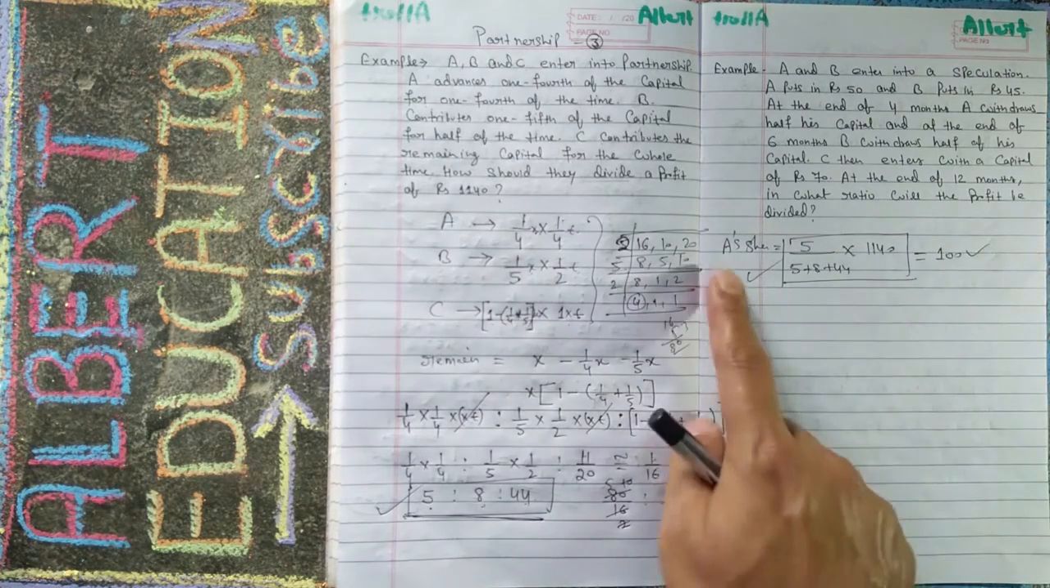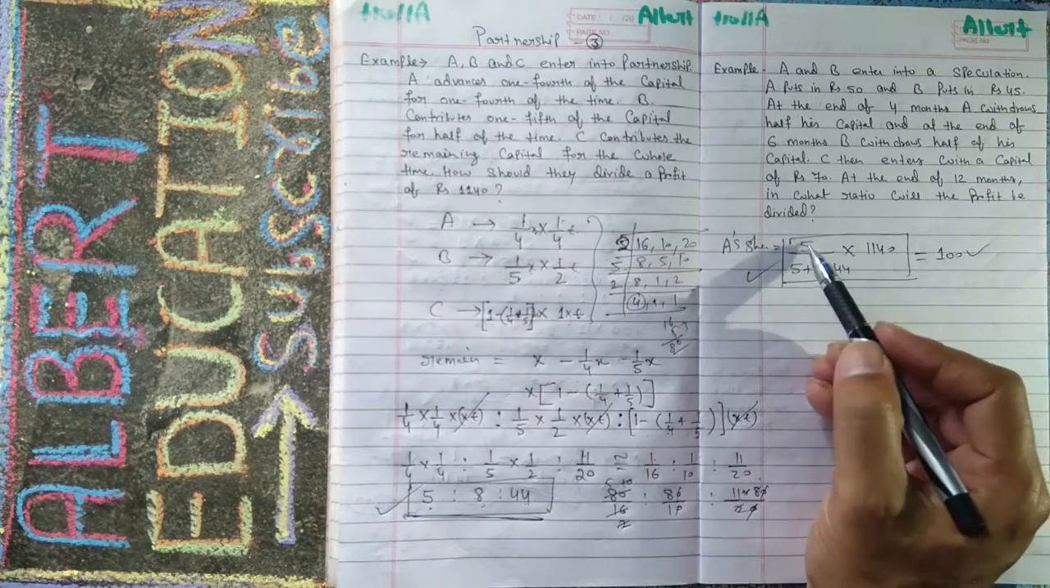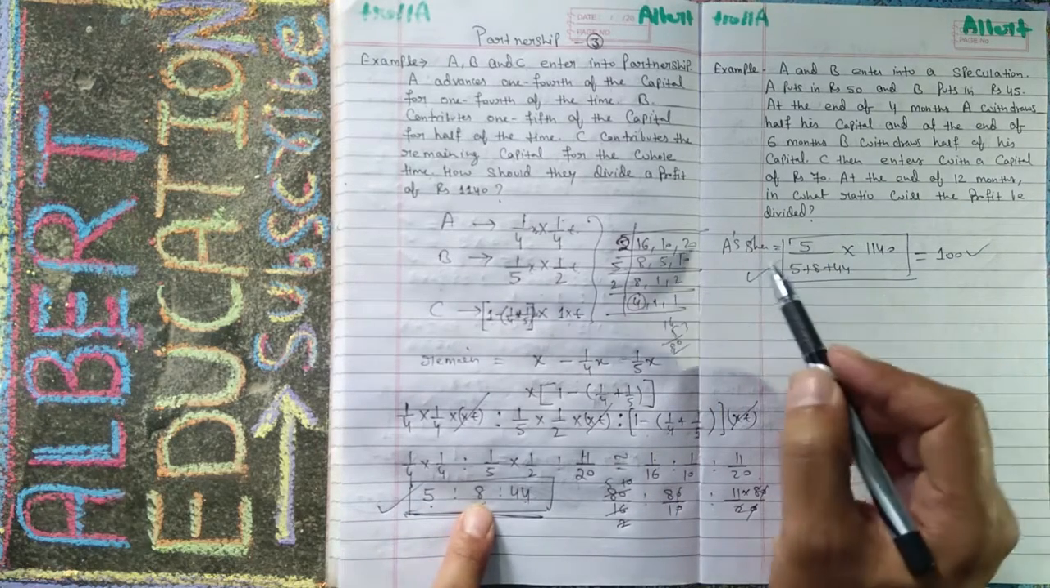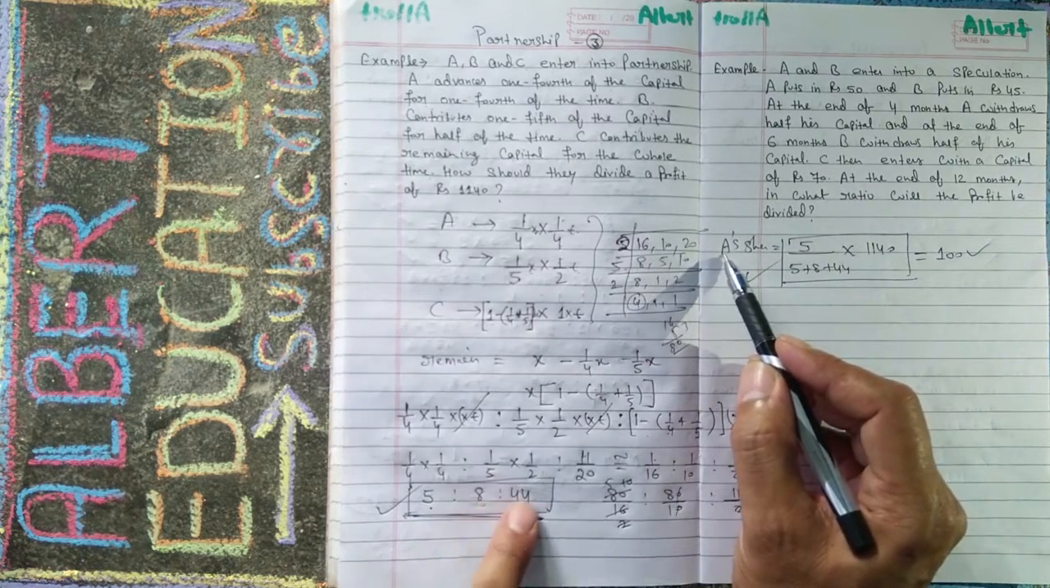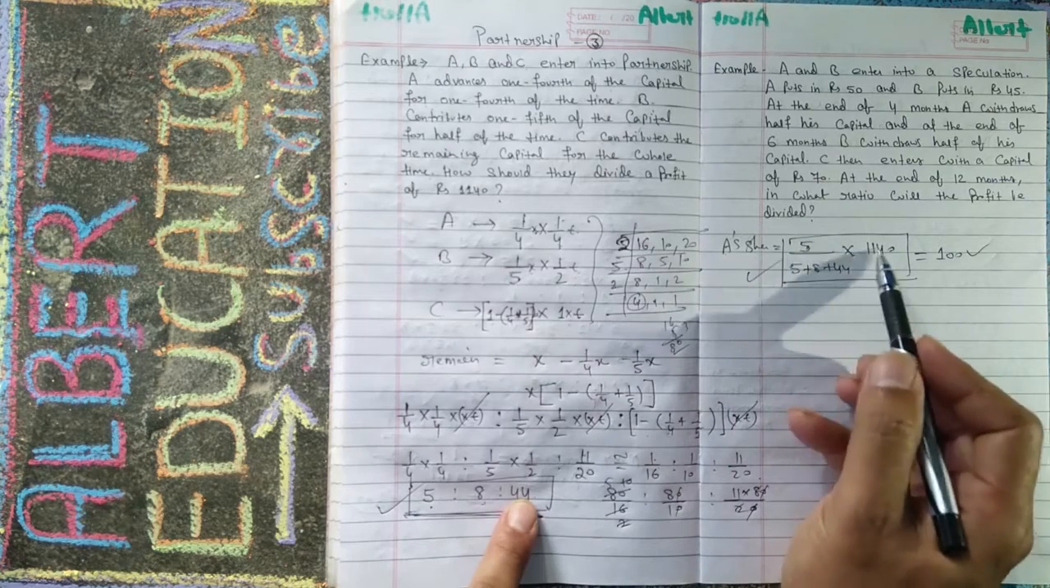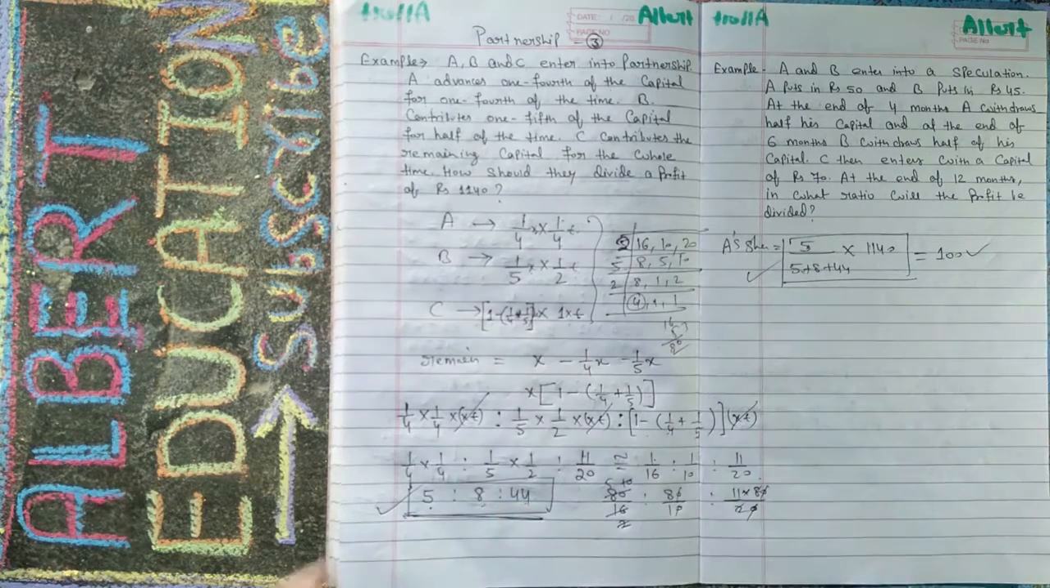Similarly you can find the share of B. For share of B, you have to write only 8, and if you are finding share of C, then you have to write only 44 here, and the remaining all are the same.